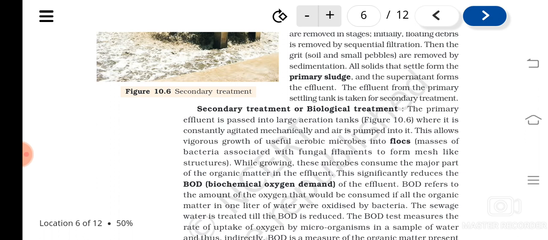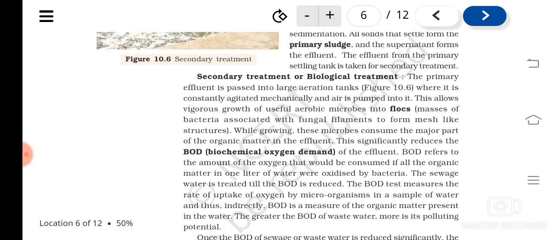Okay, so as the aerobic bacteria, primary effluent means what? The supernatant of primary treatment that will be sent to what? The aeration tanks. Okay, so in the aeration tank, only the first process of secondary treatment is taking place. What happens is air is pumped in and the content is agitated. So as the air is there, aerobic bacteria will grow fast, and along with fungus they form what?